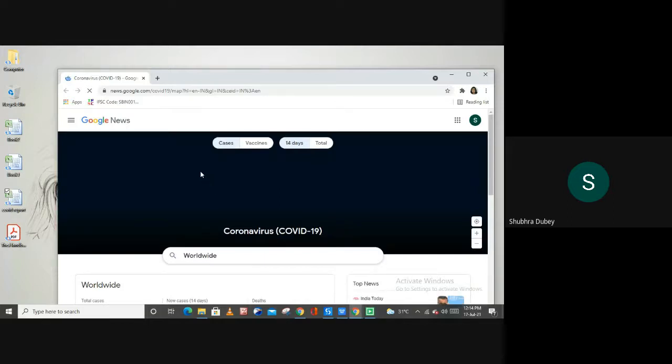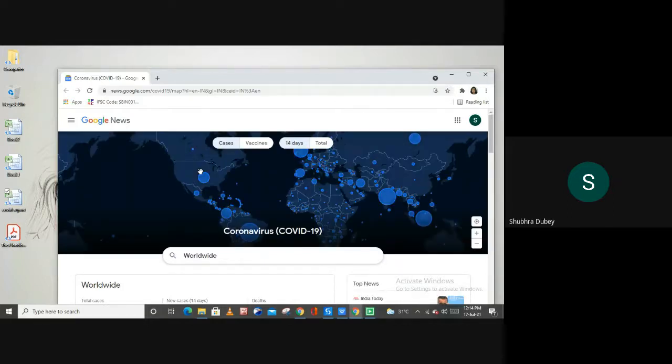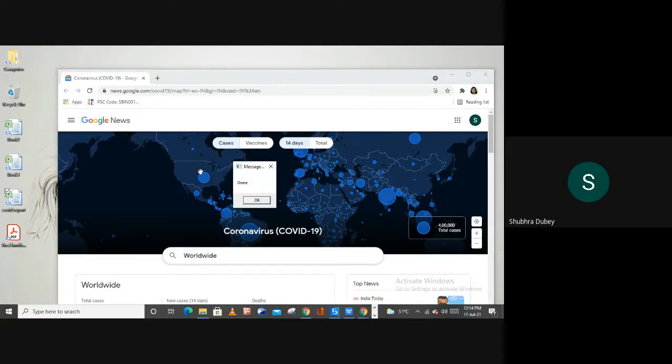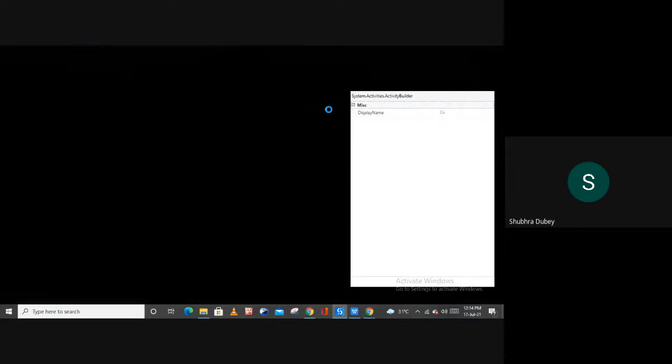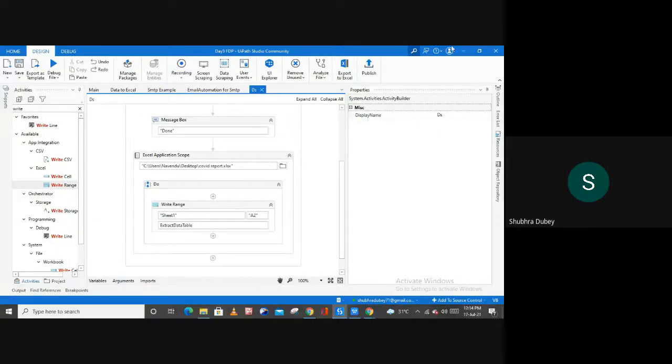So as you can see, my browser is open. So here, if you want to use the maximize window activity, maximize browser, you can use it, right? Let me hit on done, and that's it. Now let me show you the output.